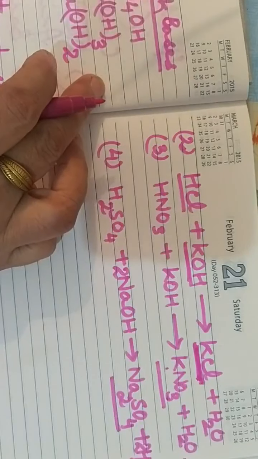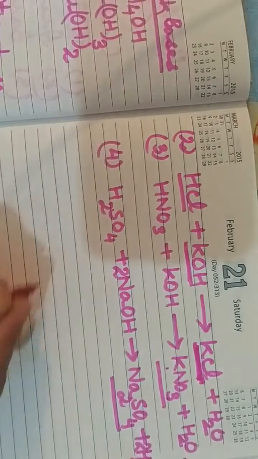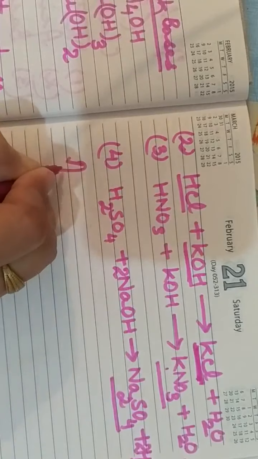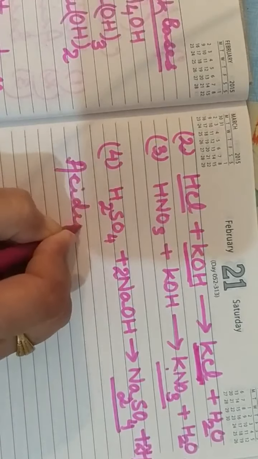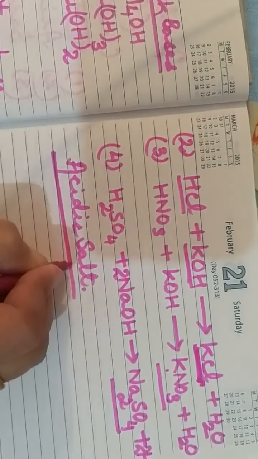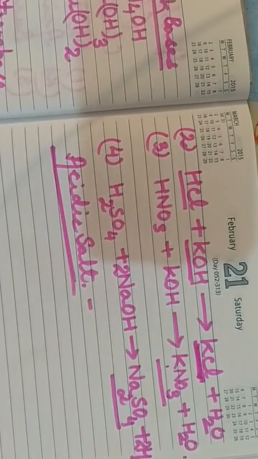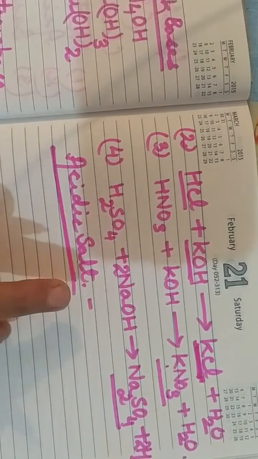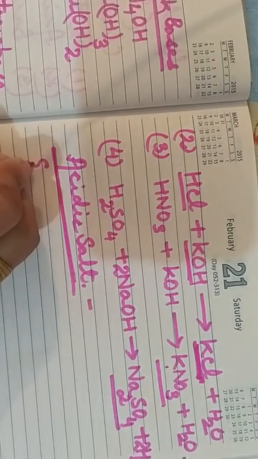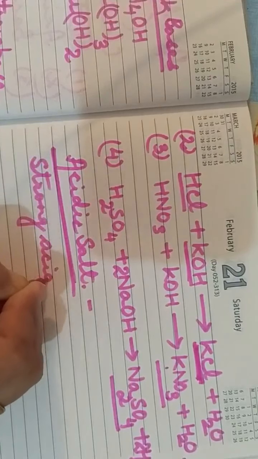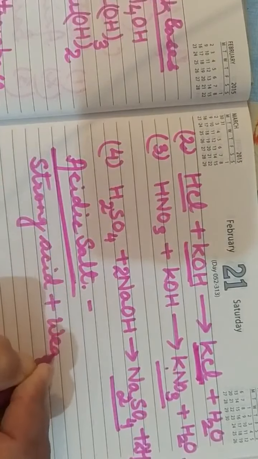Now we will proceed to the acidic salt. Neutral salt is clear to everyone now. Now we will proceed towards the acidic salt. What type of salt is known as acidic salt and how are they formed? So the salts which are formed by the reaction of a strong acid and weak base. Salts which are formed by the reaction of strong acid plus weak base.